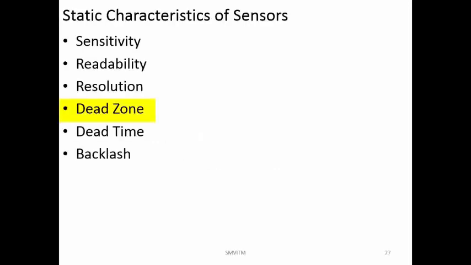Now, what is a dead zone? Dead zone for a sensor, or for a transducer, or for a measuring instrument. The dead zone is in the initial range from zero: if you start giving the input, then for some amount of input you are giving or increasing, it will not give any output, because all the input you are giving is being consumed by that particular device itself.